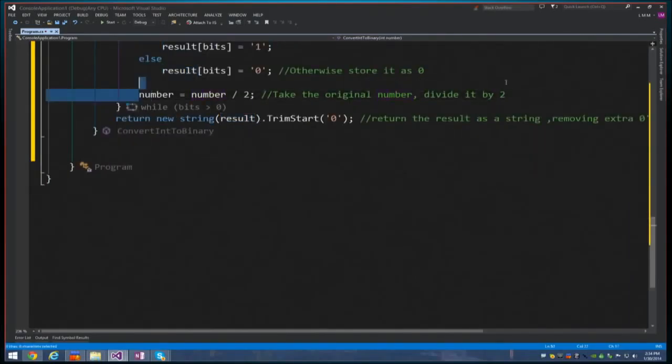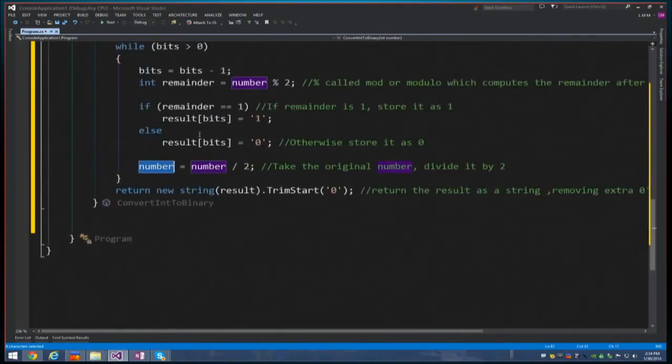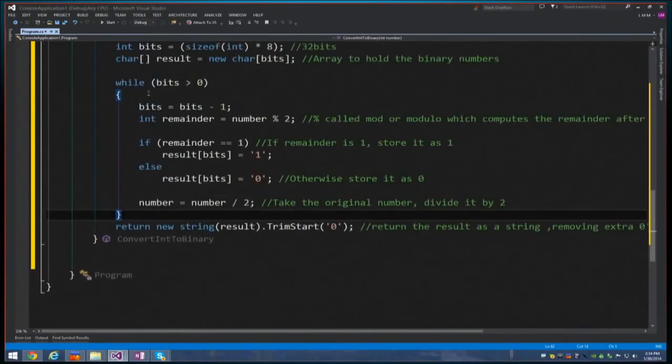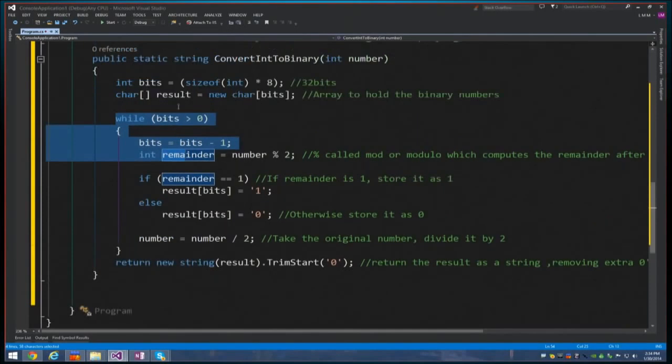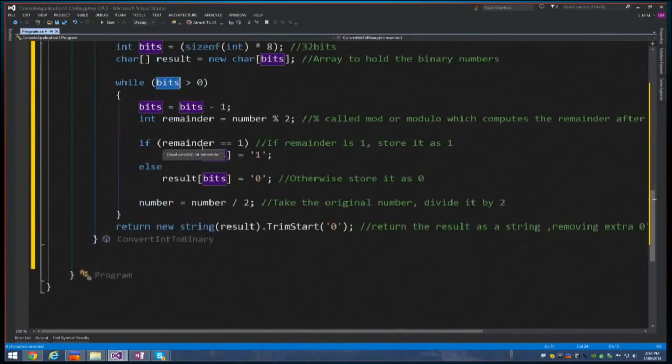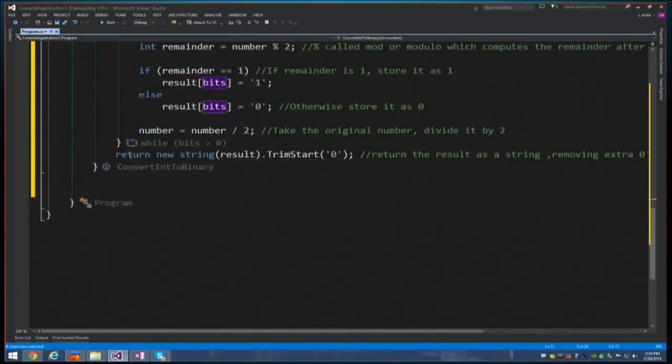And then down below, finally, I'm going to do what you just did. I'm going to divide the number by 2 again, and just store the rest of the number. So in your case, you did 41, divided it by 2, and then you have what was left over. Then the loop ends, goes back up to the top, and keeps doing it over and over again. Once this hits 0, it's going to stop. Then we hit the end of the program, and it will return your number.